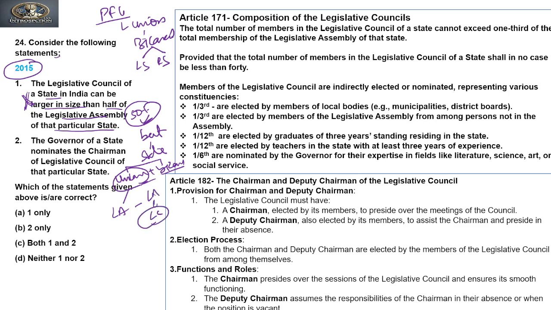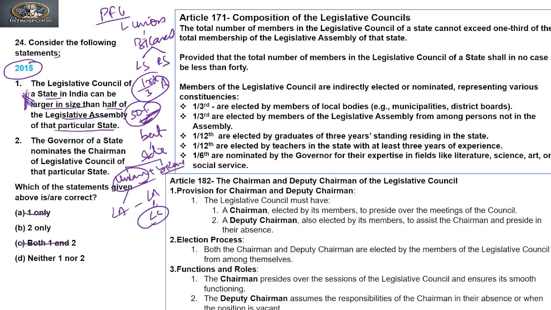So council, according to the constitution, can have a maximum of 1/3 of the strength of the assembly, not half or more than half of the assembly. Clear? So on this logic, this can be incorrect. So we can say that A cannot be our answer and C cannot be our answer.